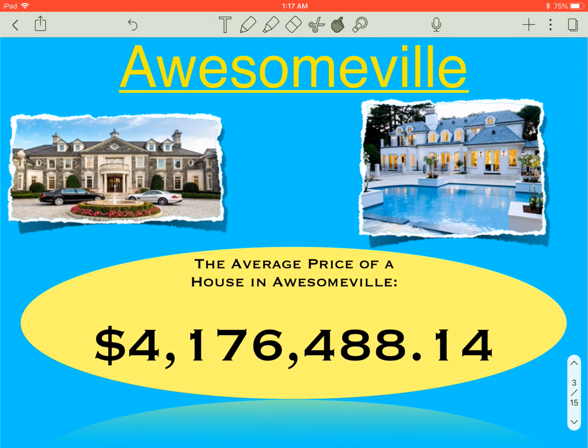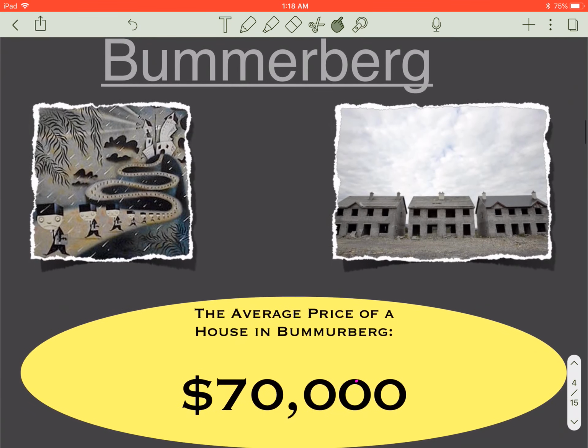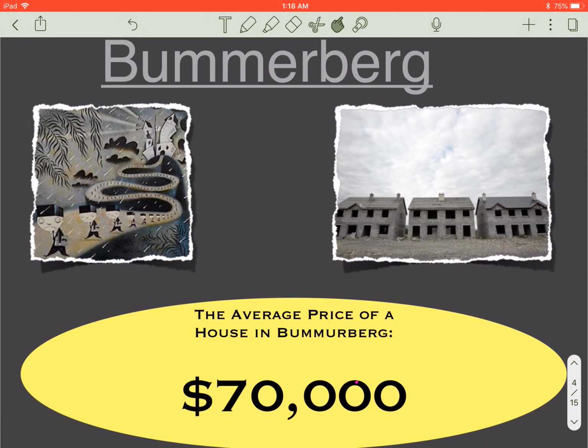The average price of a home in Awesomeville is $4,176,488.14. Looks pretty awesome. The other town you could possibly live in is Bummerburg. The average price of a house in Bummerburg is $70,000, which overall is still a pretty good house.